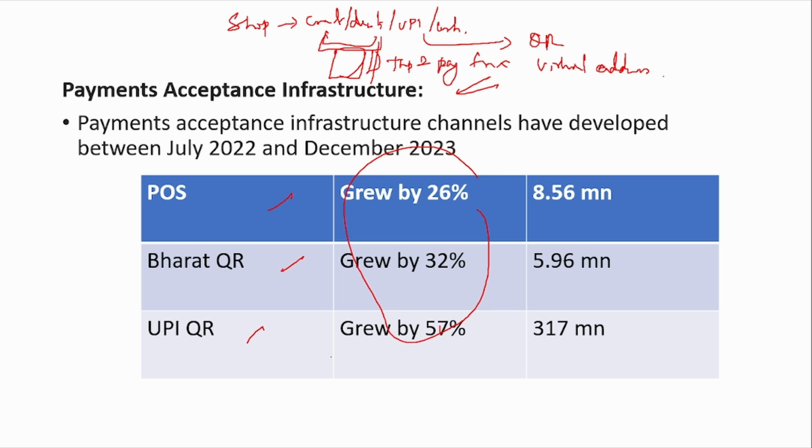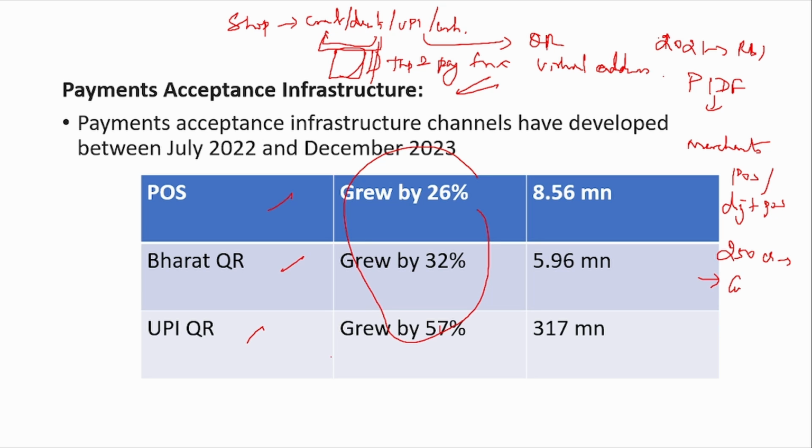Now, in order to enhance this further, and to deploy POS with almost all merchants, in 2021 RBI established a fund called the Payment Infrastructure Development Fund. This is to encourage merchants to buy POS, physical POS or digital POS, either of them. You can even buy both. RBI had initially contributed around 250 crores for this corpus. Apart from that, even card networks and card distributors contribute annually to this fund.